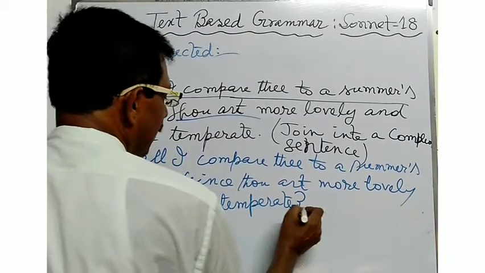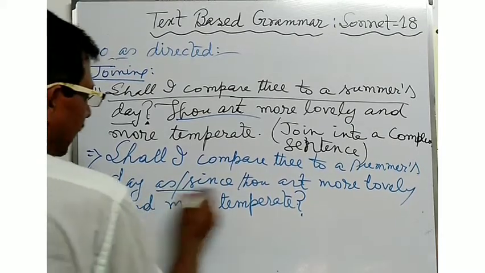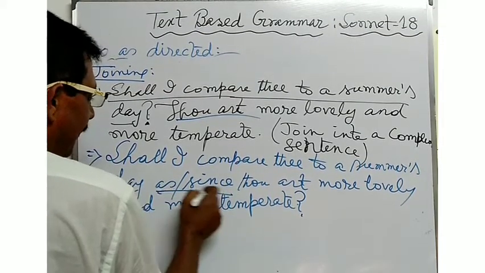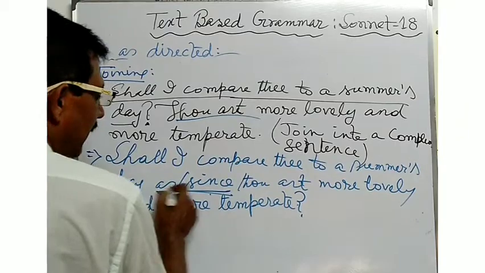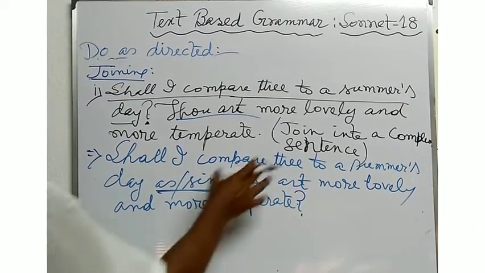The note of interrogation will be used at the end. Such a type of subordinating conjunction will be used. This will be the answer in the complex sentence.